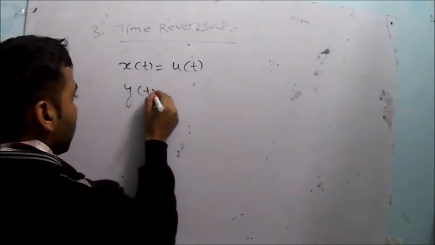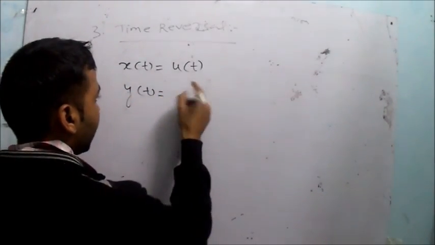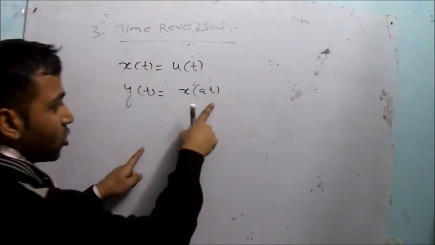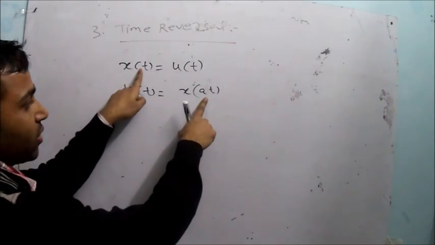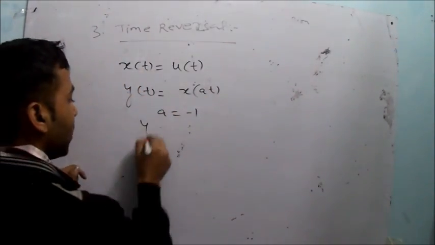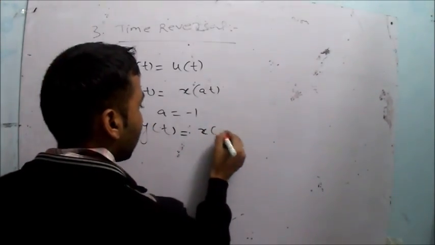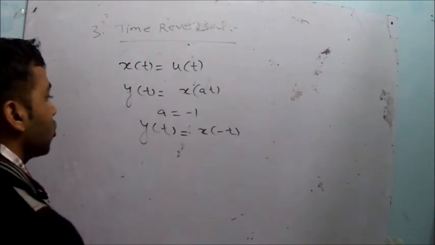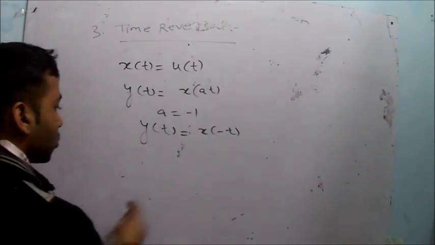and y(t) is equal to x of a t. Let's say this is the scaled version of the signal x(t), where the scaling factor is a, but a is equal to -1. So a is equal to -1, then what is the y(t)? y(t) is equal to x of minus t. Now we will see what is the graph of x of minus t. So as we are familiar